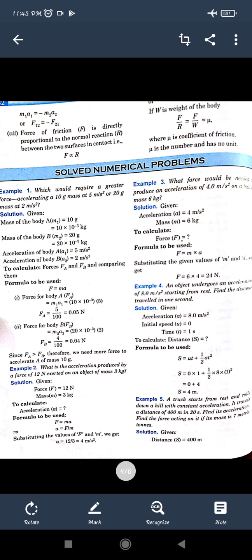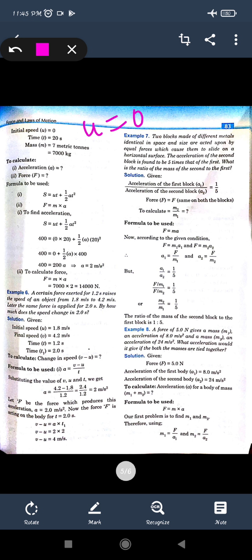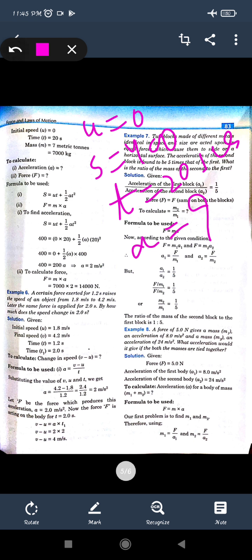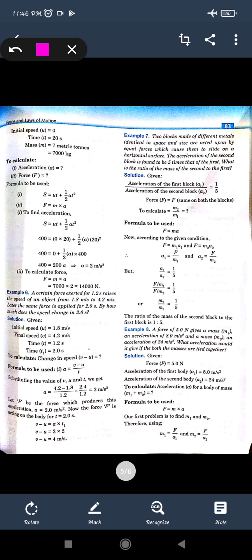Here it is given that the initial speed is 0, that is the body starts from rest, the distance covered is 400, and the time is 20 seconds. We have to find a. On using the second equation of motion, s is equal to ut plus half a t square. So ut is 0, plus half a t square.